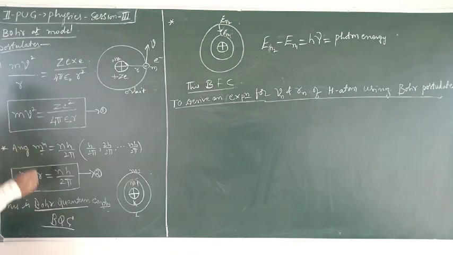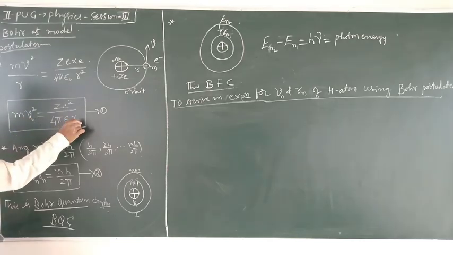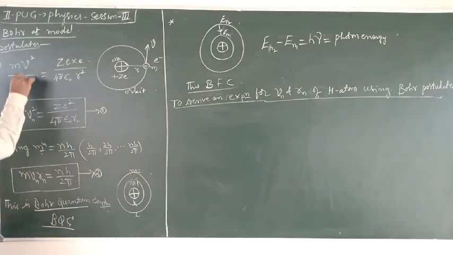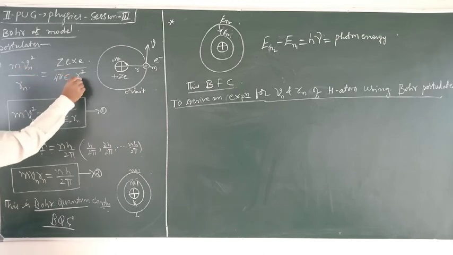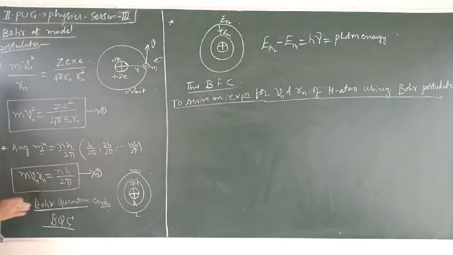So with a suffix, we used to write velocity of the electron in the nth permitted orbit as Vn, radius of the nth permitted orbit as Rn. Here also n, here also n. Finally the expressions become these. Vn means velocity of the electron in the nth permitted orbit.